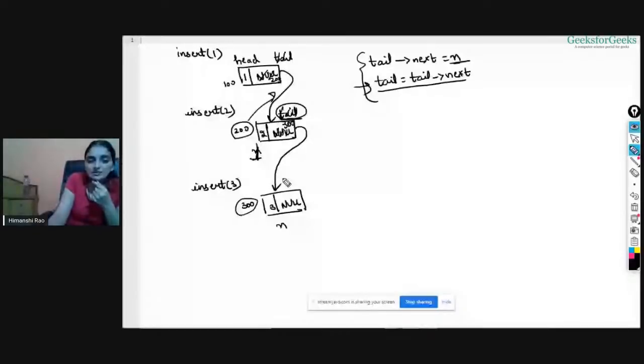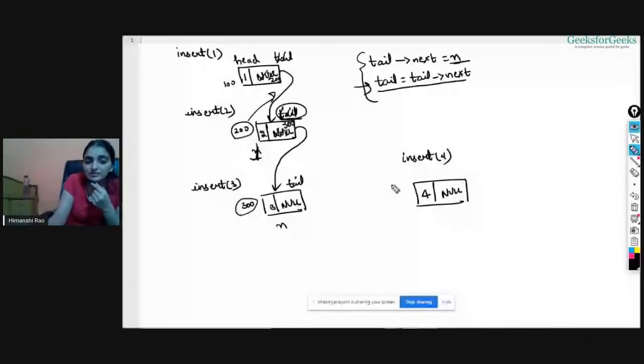Now let's see for some other example. Say I want to insert 4 this time. A new node will be created with data 4 inside it and this will be null, right? What am I doing here? Am I traversing over the complete list? No, I'm just working with this tail, right?